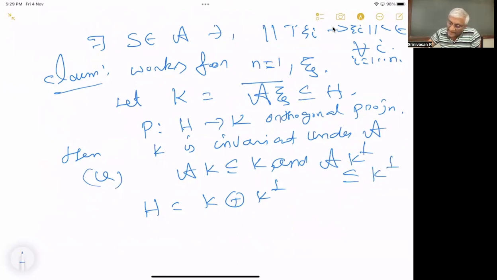It is clear that A takes K into K, because K is defined to be the closure of A xi. If you apply A, it's going to be again inside.